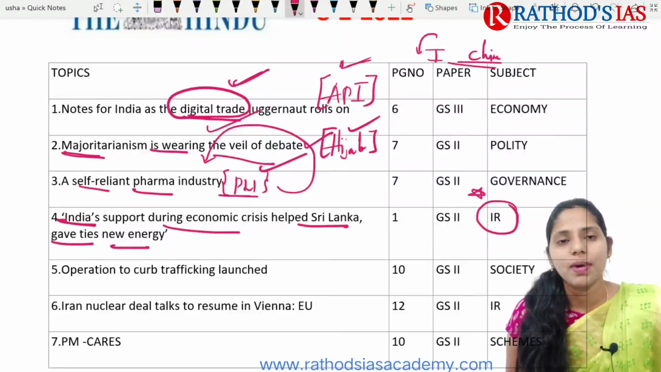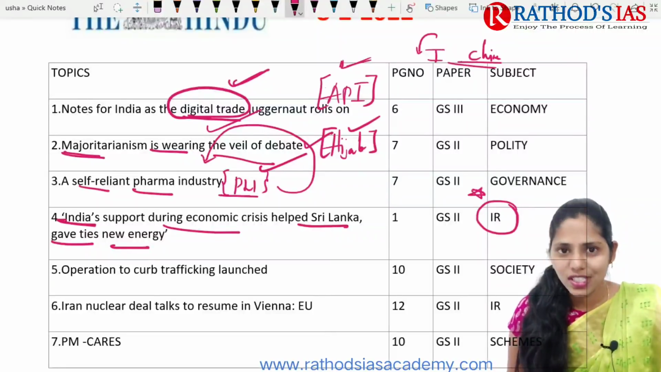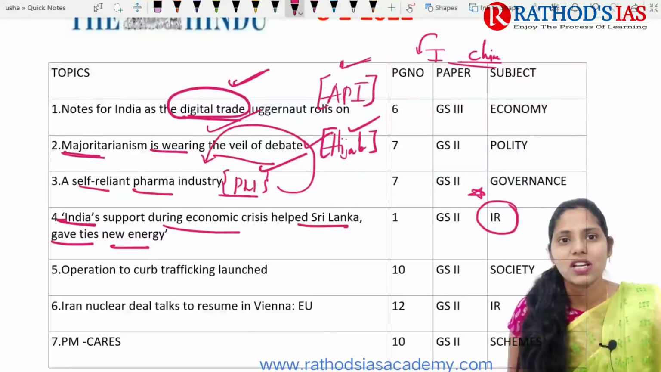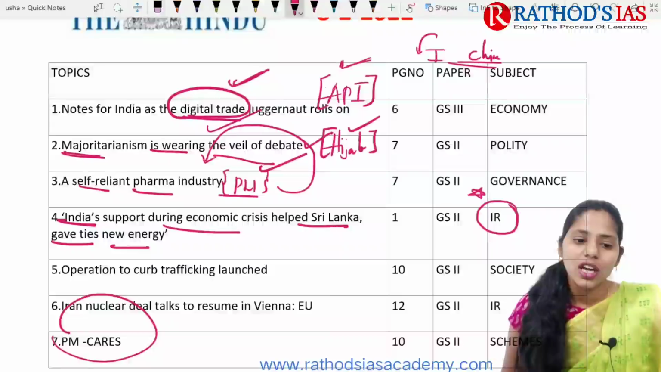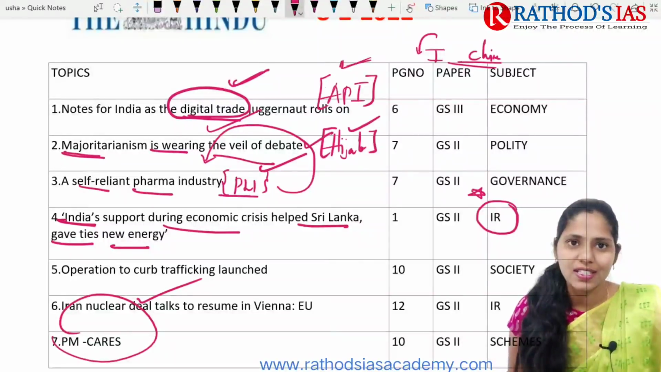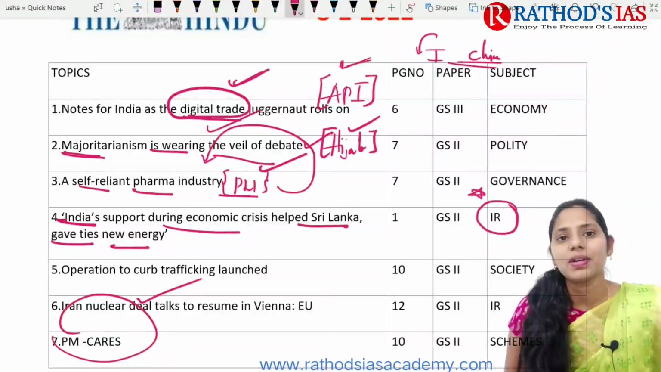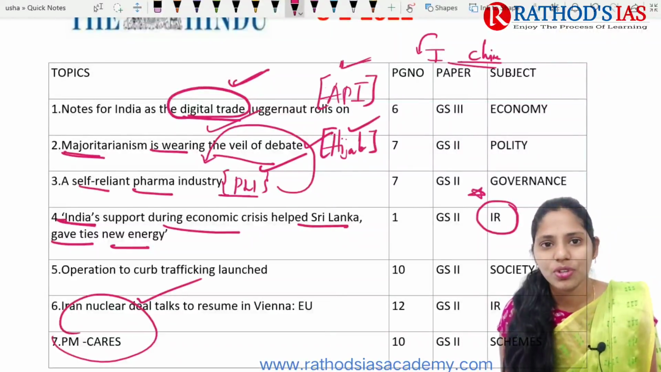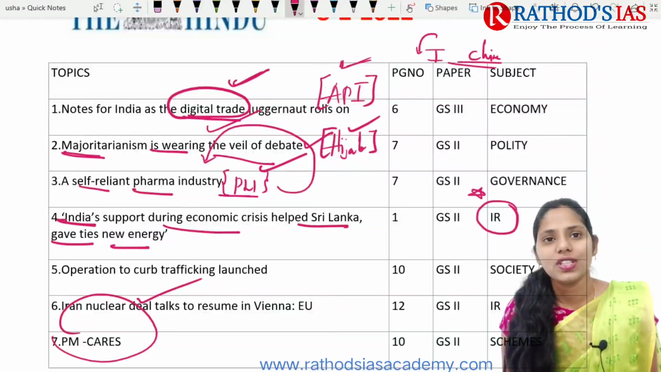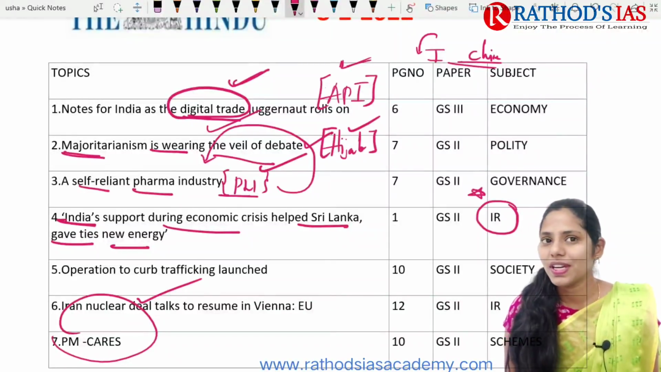And next topic, it is about Iran's nuclear deal. So Iran's nuclear deal to resume in Vienna. Because this is in news, this is important from your international relations. And next topic, it is about PM Cares. So already we discussed about this PM Cares a number of times, and now it is time to revise those topics. So this topic is important from schemes, programs and policies of government, which mainly comes in the GS paper 2. So these are 7 topics.